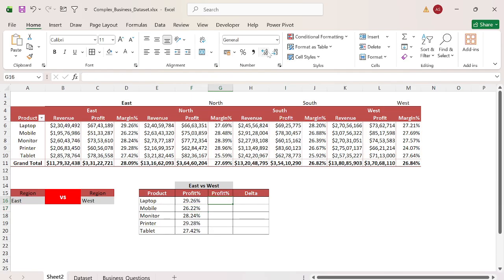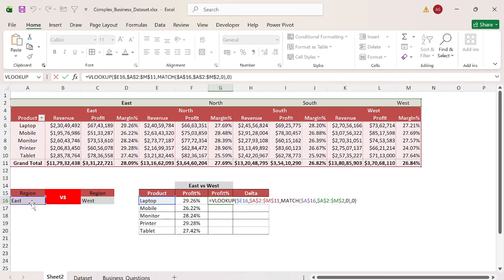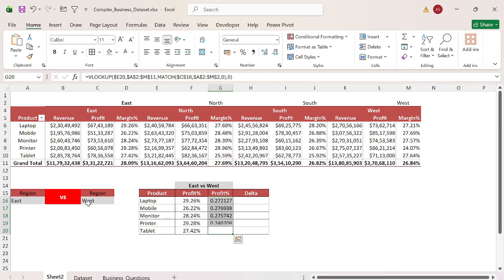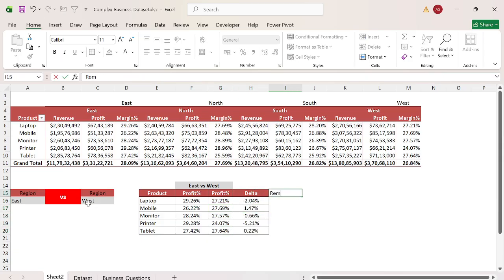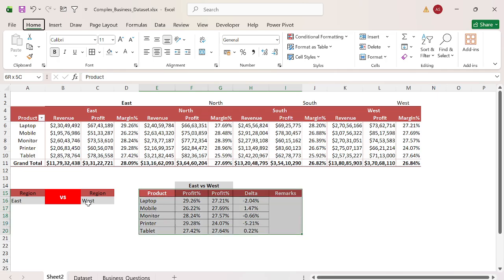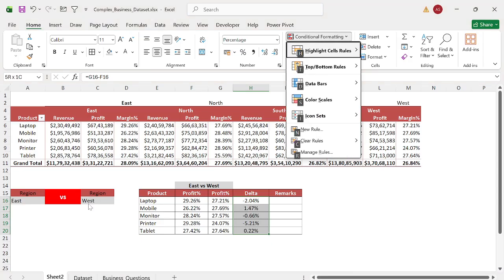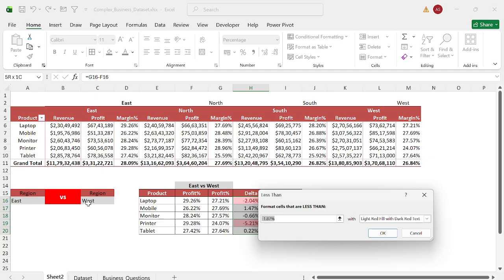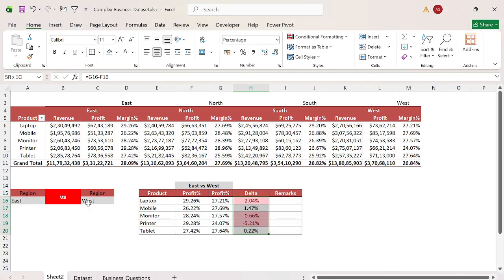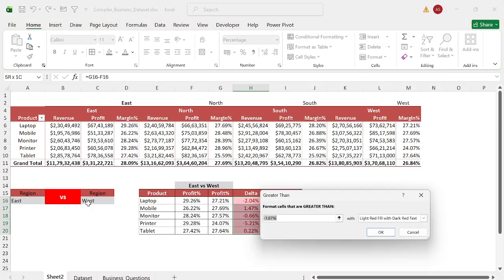Now I'm copying and pasting here and just changing the reference of the lookup value. So now this is your west profit margin. Now let's extract the delta. Here we can write our remarks region-wise. Here we can analyze if anything is negative, that should be in red. So now let's put conditional formatting: less than 0% should be red, and greater than 0% should be green.